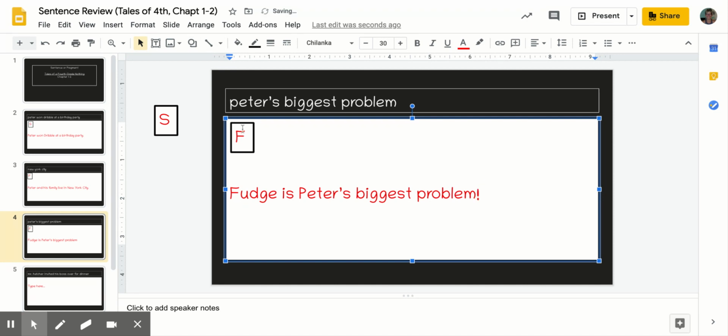So it was a fragment. The F is here for fragment. Peter's biggest problem. I changed it into a sentence. Fudge is Peter's biggest problem. And I made it look like a sentence because I have a capital F for Fudge, a capital P for Peter, and an exclamation mark at the end.